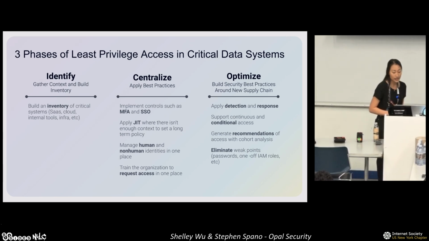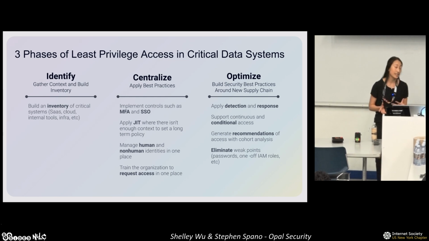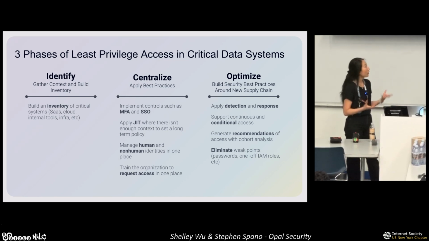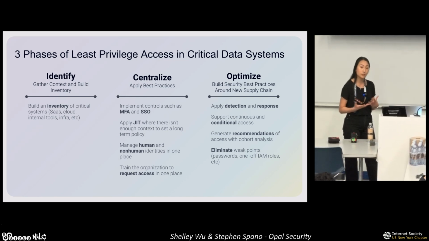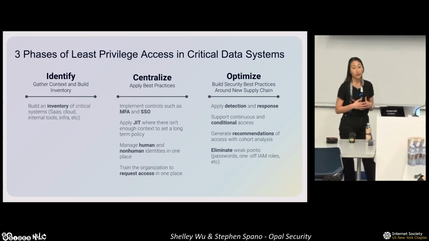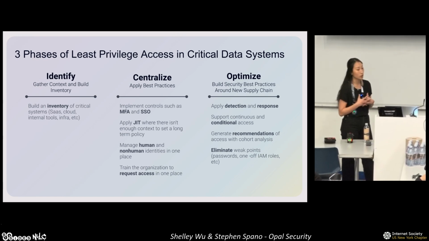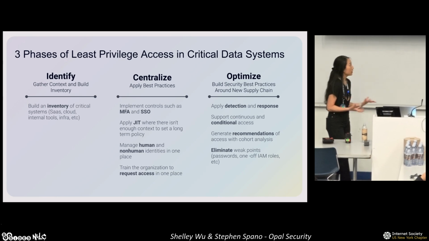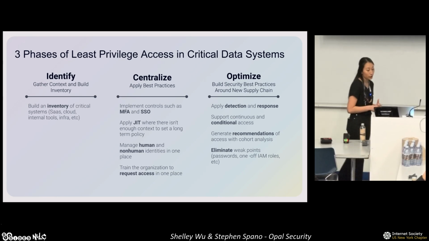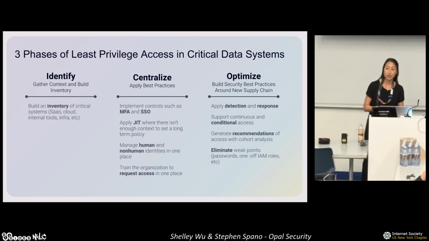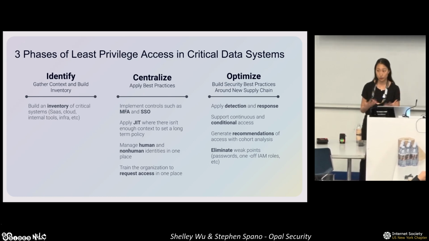Once you have the best practices in place, then you think about optimizing, right? And so if you don't already have detection and response capabilities in place, setting those up. You want to be able to support continuous and conditional access. Maybe you even use behavioral analysis or cohort analysis to generate recommendations for right-sizing privilege, right-sizing roles.